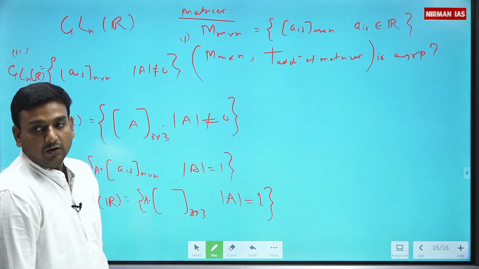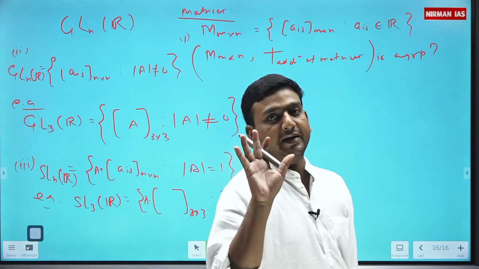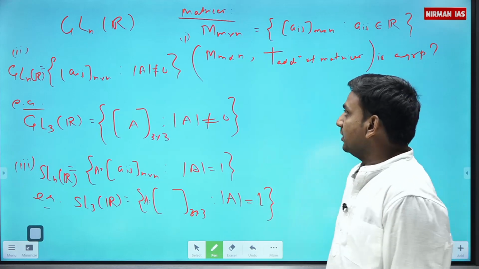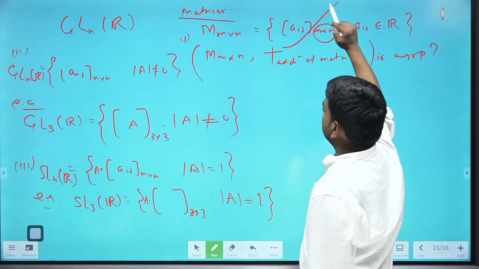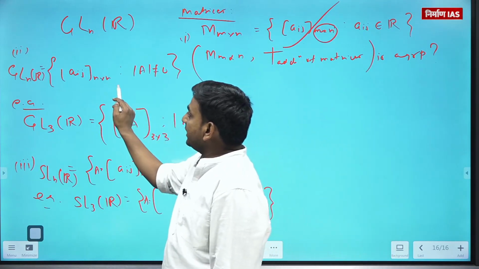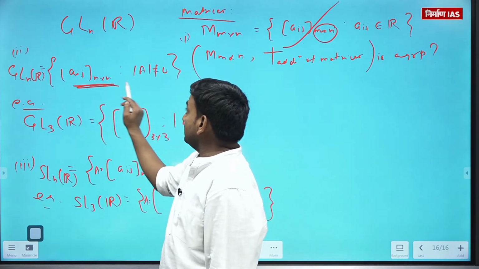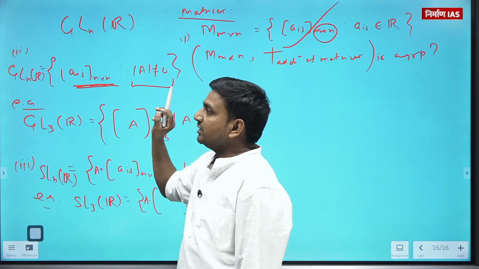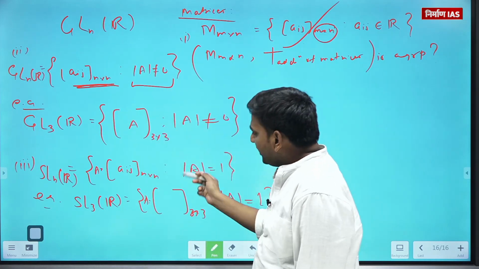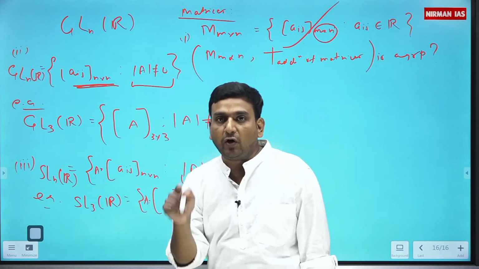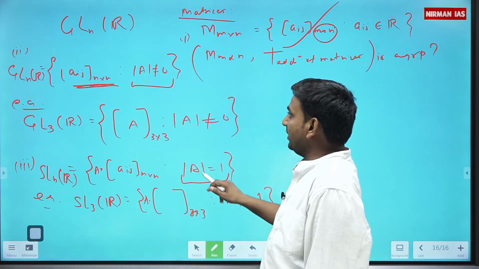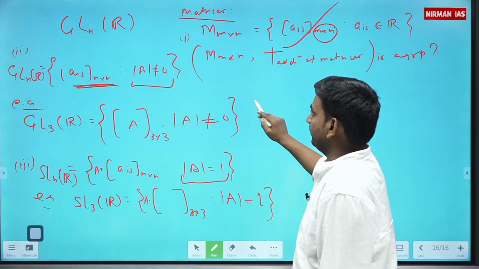You getting my point? So we have 3 separate categories here. Number 1, the collection of m by n matrices. Number 2, the collection of square matrices with non-zero determinant. Number 3, very specific, the determinant is not only non-zero but also 1.